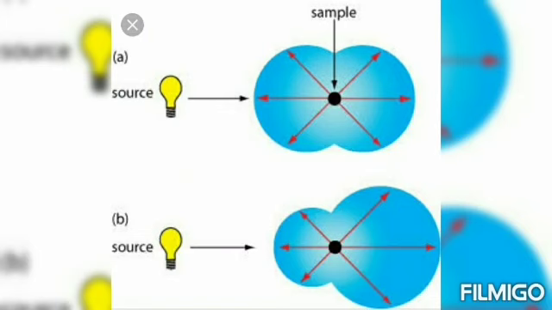Look at this picture. This is elastic scattering. I told you two types of scattering. Okay, so this picture shows elastic scattering. If the energy of the incident beam of light and the scattered beam of light are same, then it is called elastic scattering. Can you understand?